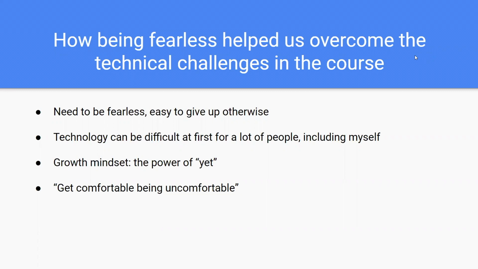And that kind of leads into something I'm sure we've all heard of, the growth mindset. Whereas you may not know something yet, but if you have that fearless mindset and you just keep working at it and just keep getting help from your fellow classmates, the professor, you can get through it and you can, again, surprise yourself with what you can do. And one quote I always like sharing from high school is get comfortable being uncomfortable. Like Professor A said, just threw us into the deep end. And instead of panicking, you just got to be comfortable and be fearless, and then you'll work your way back up.